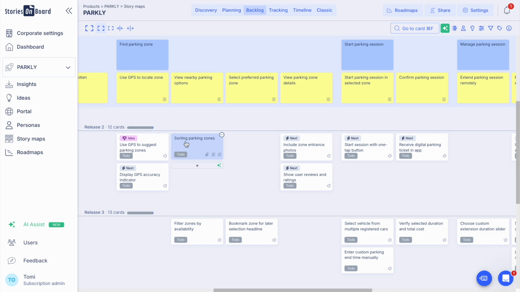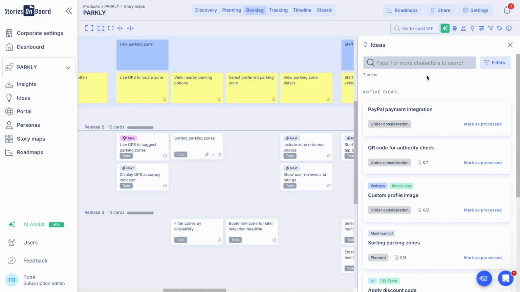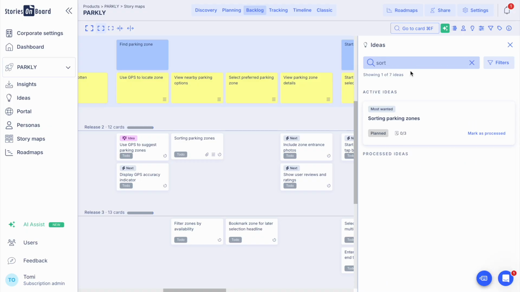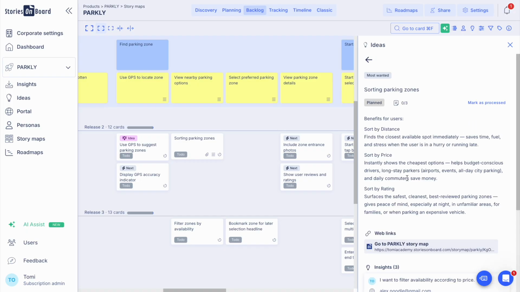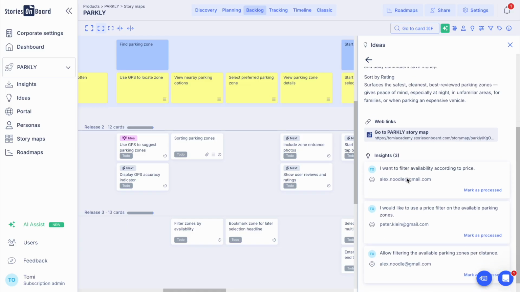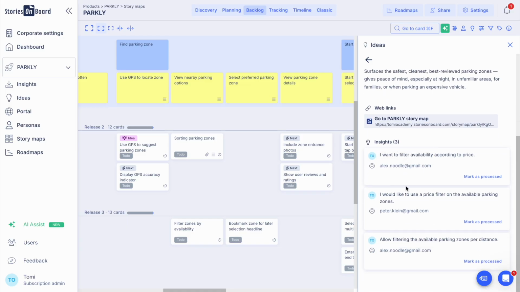Now in the second release, the filtering options are going to be critical. In order to close the feedback loop efficiently, we can access our ideas from the idea board in our backlog. We can search for the sorting one. We can then access what this idea is about and what are those critical insights that we received from our users. For example, Alex wants a filtering option for price.